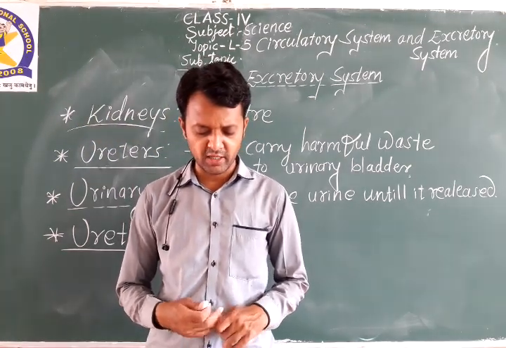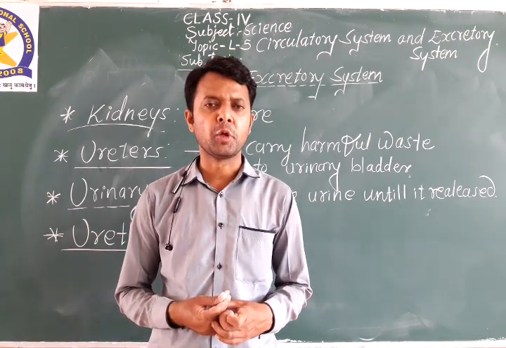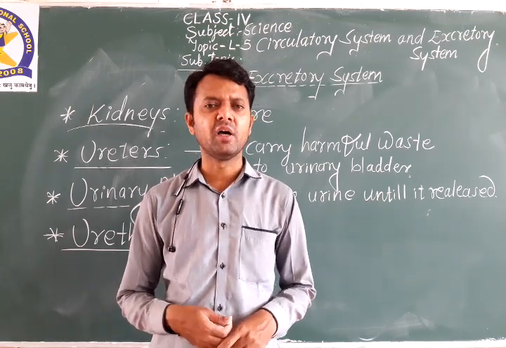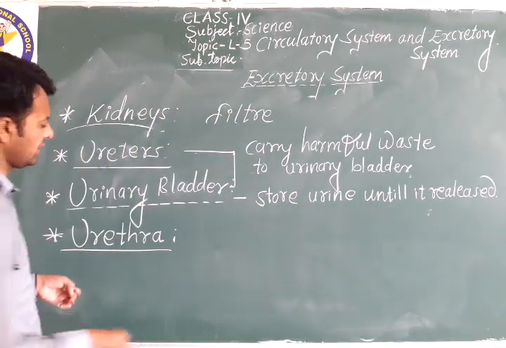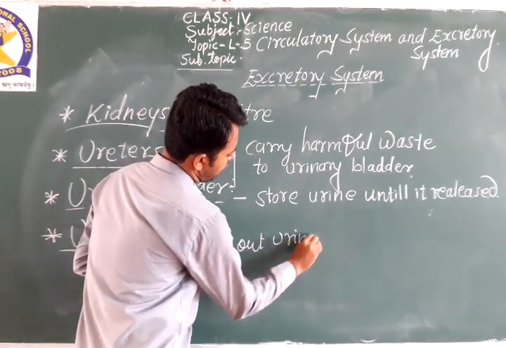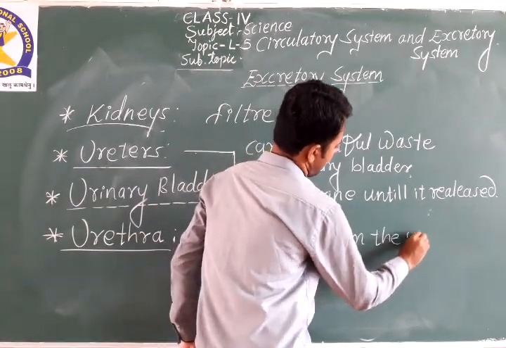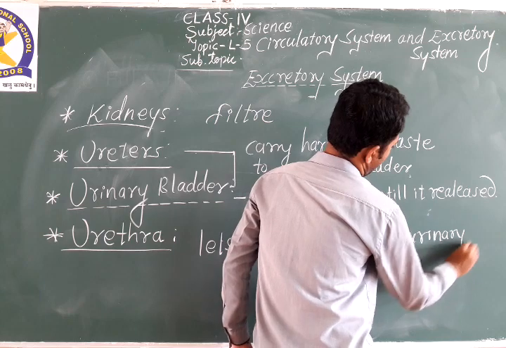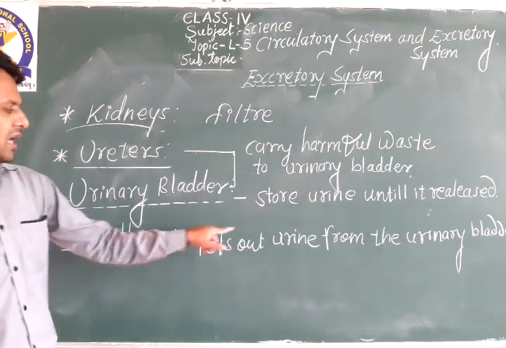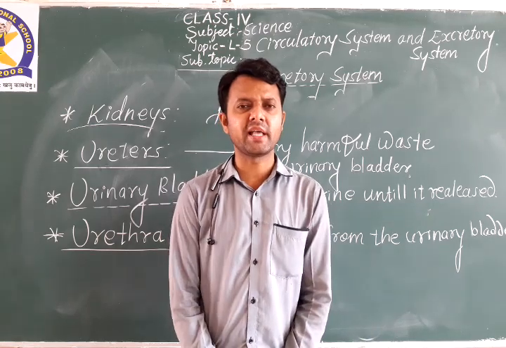And the last part is the urethra, a tube that lets out the urine from the urinary bladder and thus out of the body. The urethra is a tube that lets out urine from the urinary bladder. That is all about the excretory system.